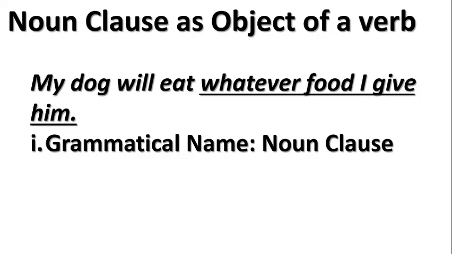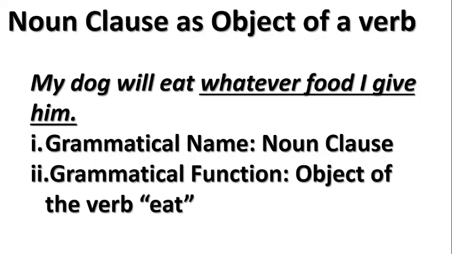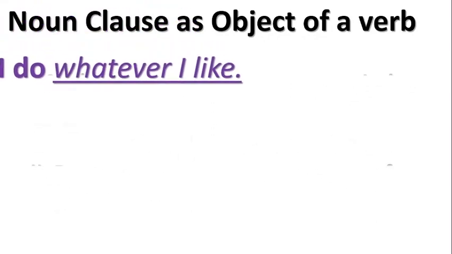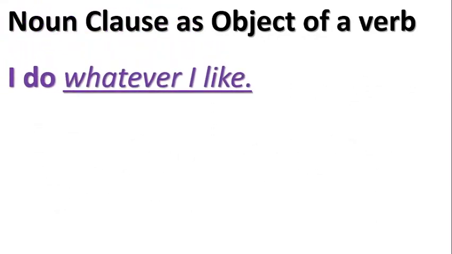Noun clause grammatically, and it functions as object of the verb eat because it receives the action eat that is performed by the dog. Next, we have: I do whatever I like. What do I do? Whatever I like. So whatever I like is a clause. Why? Because like is a verb. Subordinate clause because of the whatever.